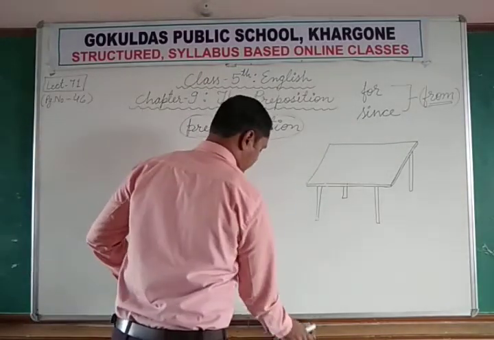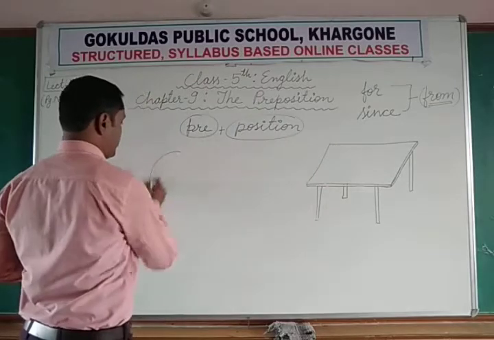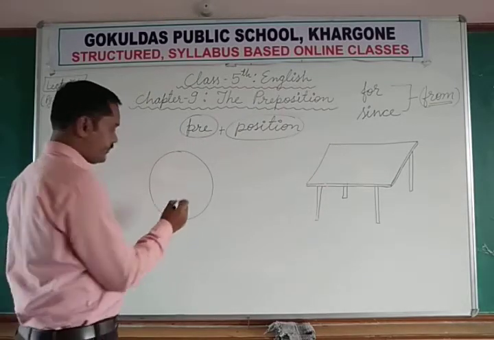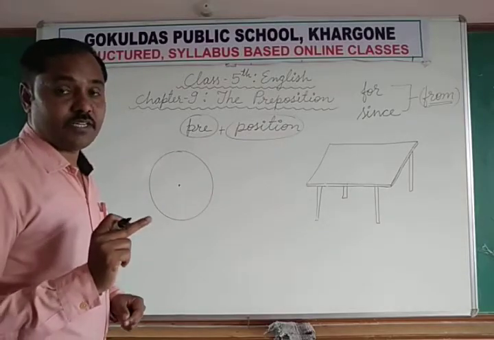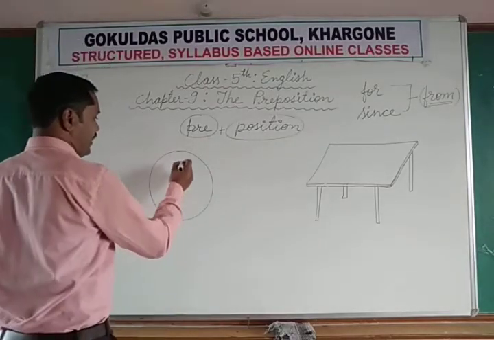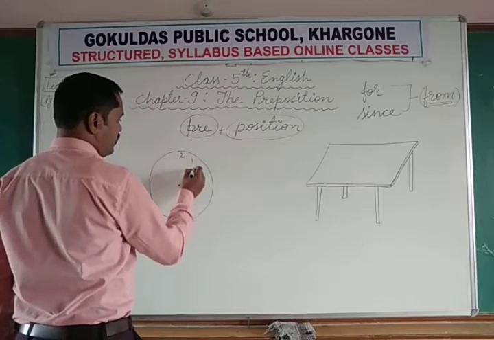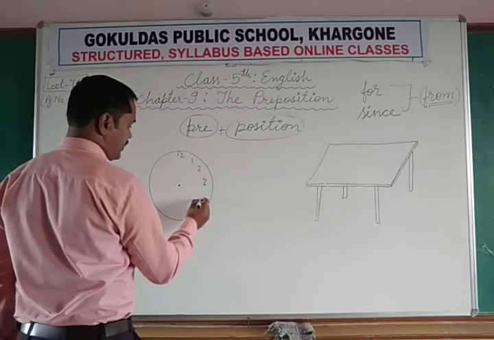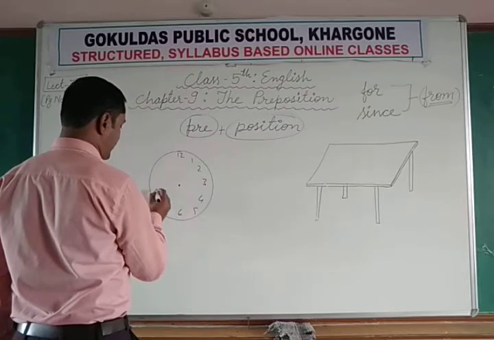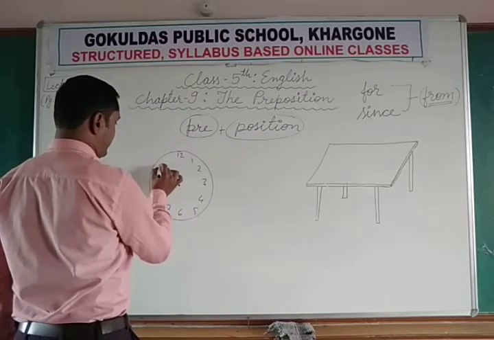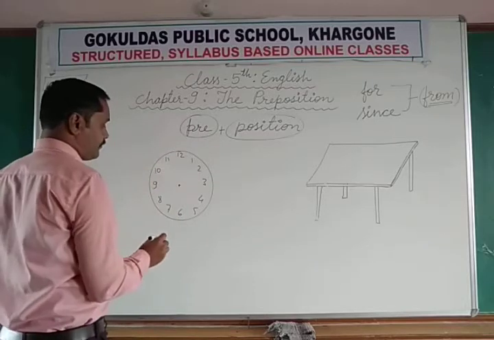Okay, just like suppose this is a clock. In clock we have two hands. One is hour hand and one is minutes hand. And we have the calculation like this: 1, 2, 3, 4, 5, 6, 7, 8, 9, 10, 11 and 12.